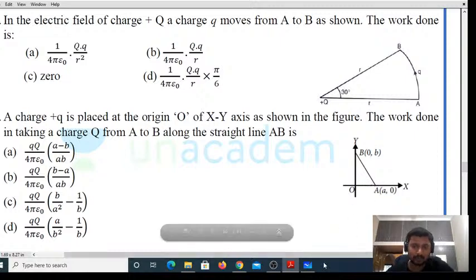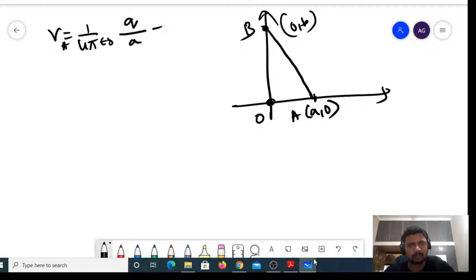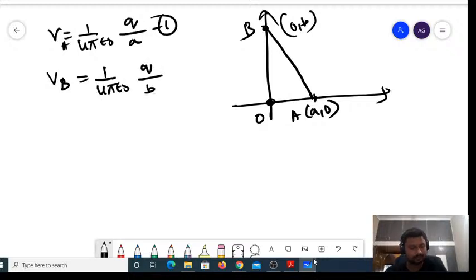Yes, let us write the potential at A, the distance of A from this O. So VA is equal to 1 divided by 4 pi epsilon naught into Q divided by A, because you have placed a charge plus Q at a distance of A. You are moving this from here to here, so VB is equal to 1 divided by 4 pi epsilon naught into Q divided by B, right?